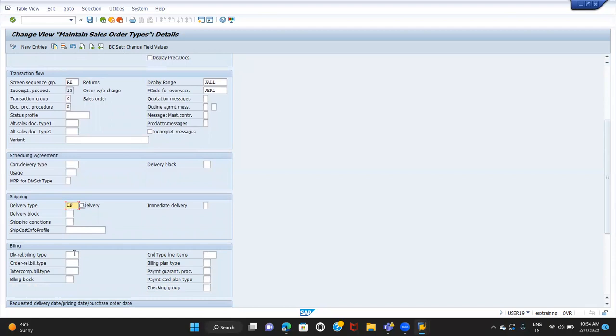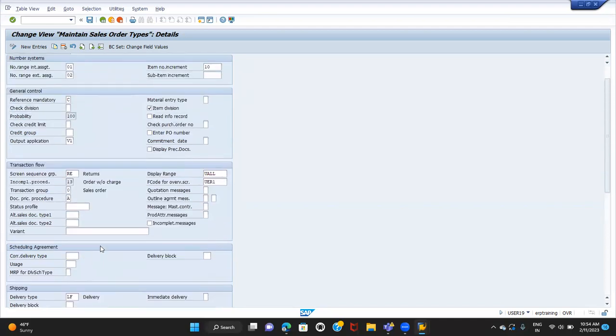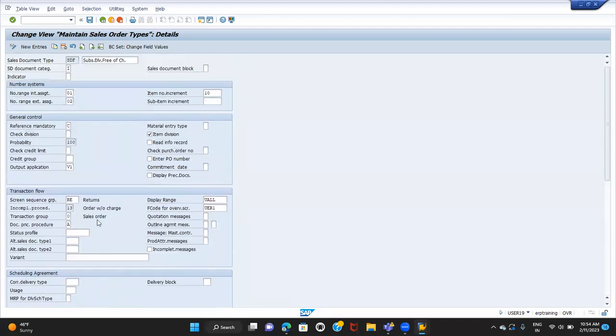The billing document type is not assigned here. It is blank. That means this sales document is not at all relevant for billing. We don't need to create a billing document for this material, for this order. That is the reason it is blank here. So these are the main differences you can see here.